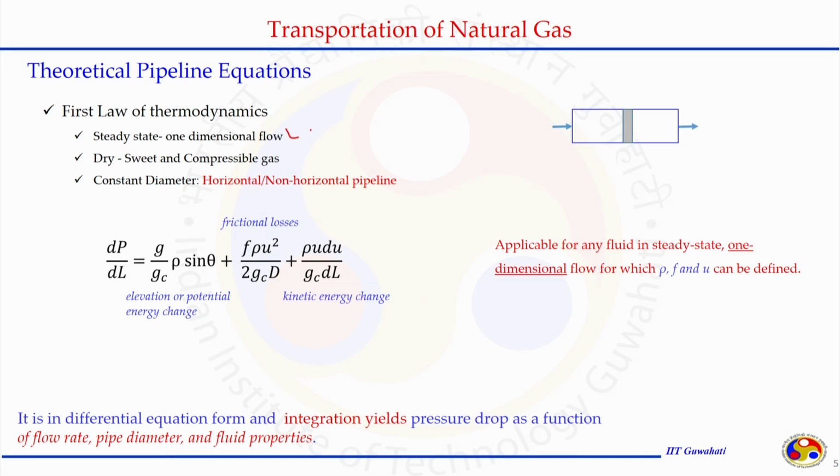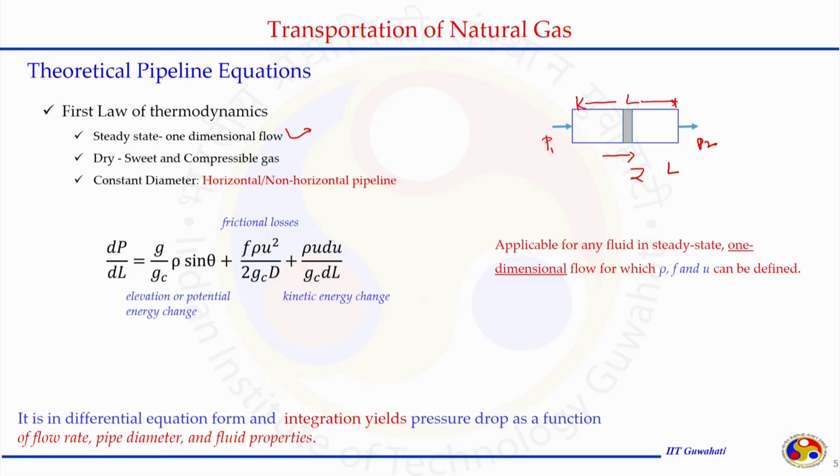So, under steady state condition, one dimensional flow. We are just assuming the flow is happening only in one direction, that is Z, where we have the pressure difference P1 minus P2, and the length of this pipeline is L.